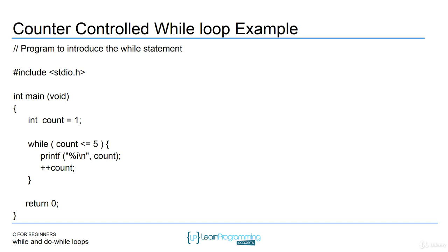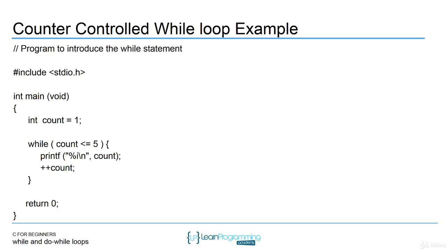Then you have the while keyword, and you have inside the parentheses the Boolean expression. This would be equivalent to the for loop, the second statement right before the second semicolon. So this is what you check for true or false. And if it's true, you enter the body of the loop. If count is less than or equal to 5, then you're going to print out the count. The next line of code after that is very important, the plus plus count, because that's modifying the loop control variable. You have to do this plus plus count or you're never going to exit the loop.